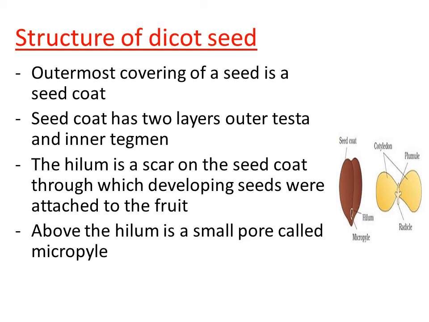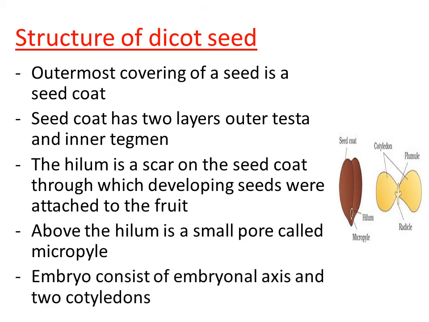That opening is retained in the seed also after fertilization. This pore is used by the seed for exchange of respiratory gases, oxygen and carbon dioxide, as a result of metabolic activity. So micropyle is a small opening seen just above the hilum on the surface of the seed.